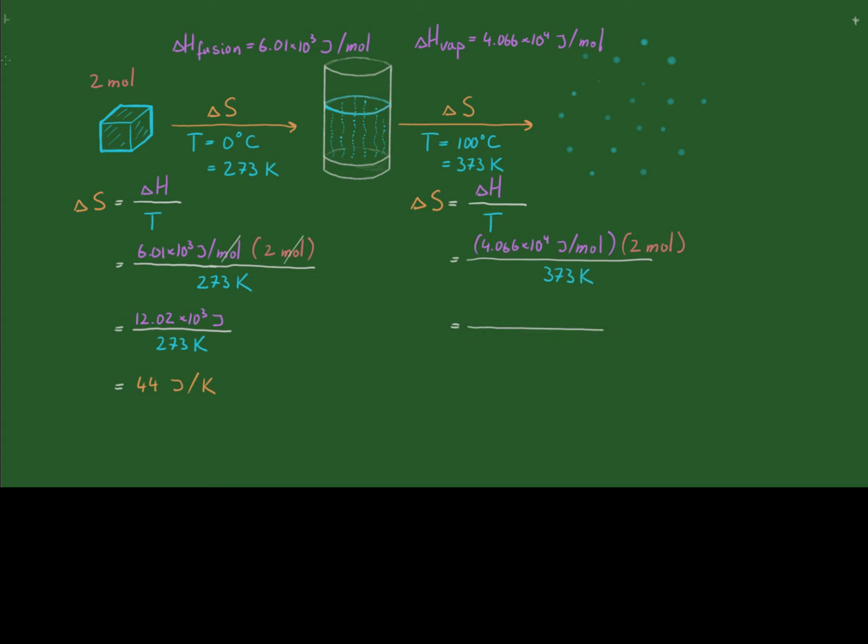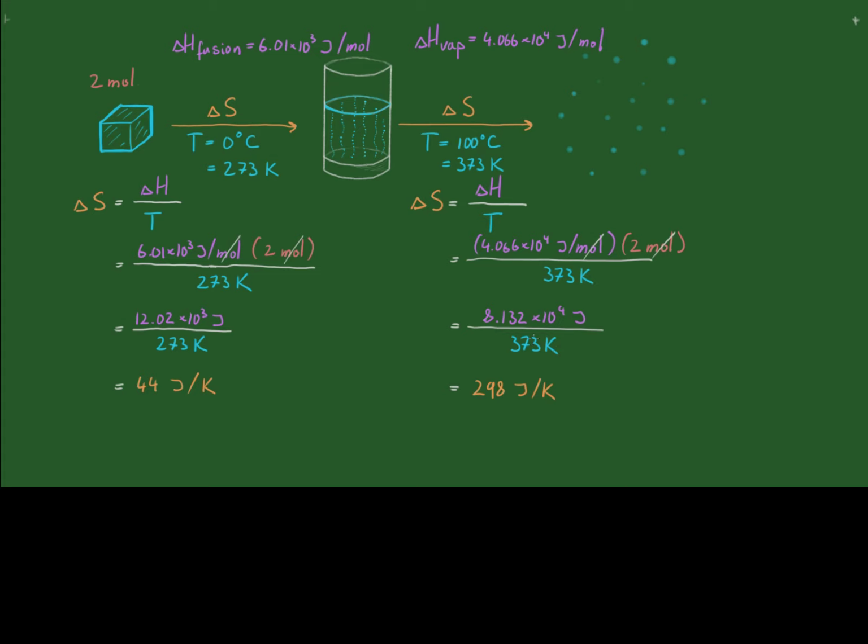Okay, so 4.066 times 2 should be 8.132 times 10 to the power of 4 joules. Remember, the moles cancel. Over 373 Kelvin. And if we plug that in, we should get 298 joules per Kelvin. Let me just quickly check that.